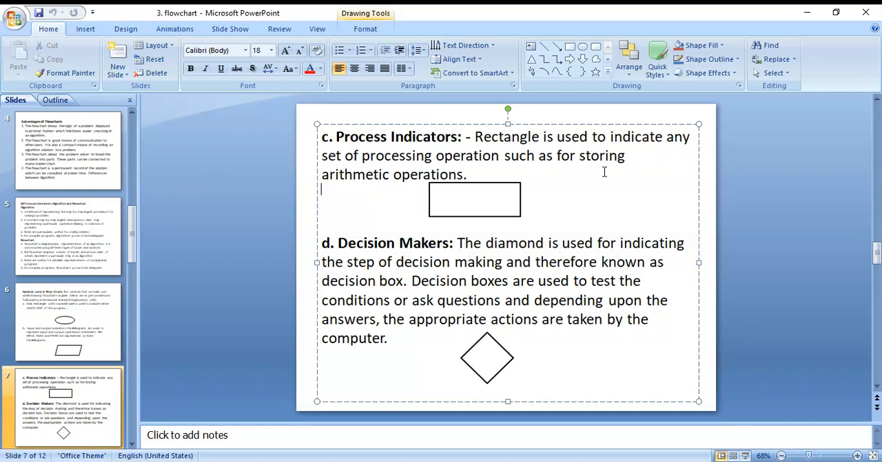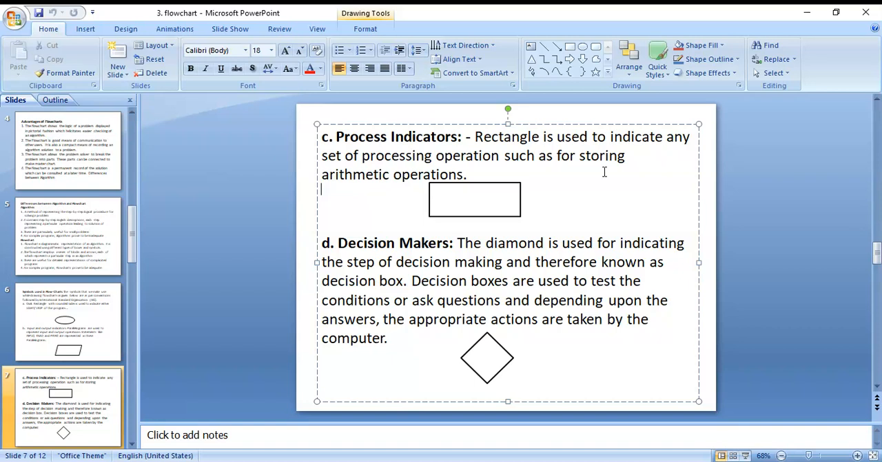Addition, subtraction, multiplication, division, and the modulus operator: these are all arithmetic operators. There are different types of operators.